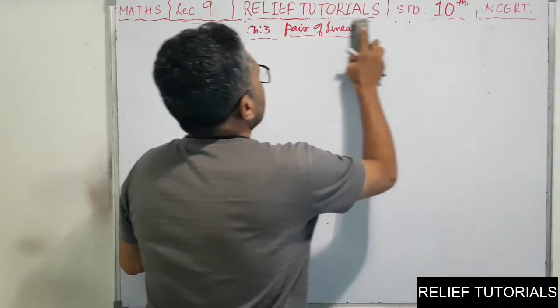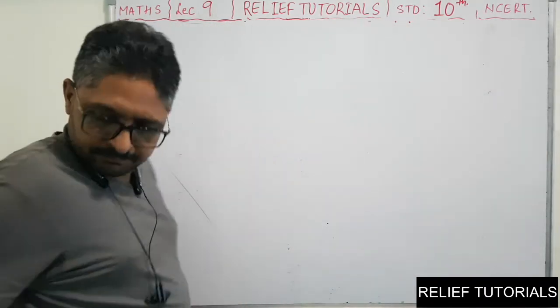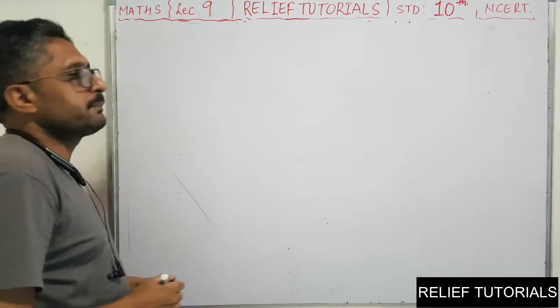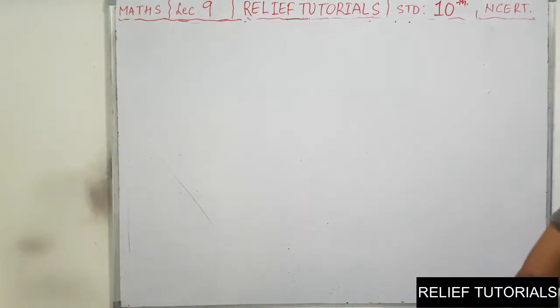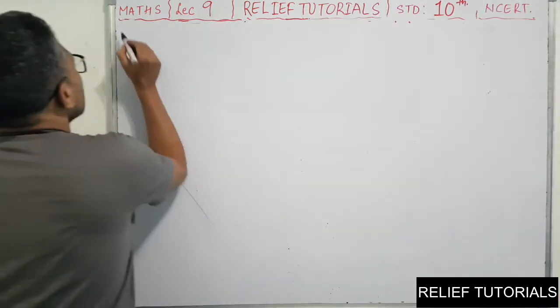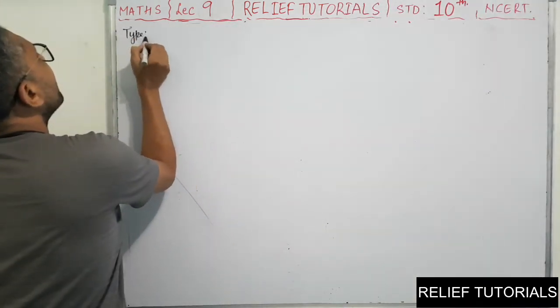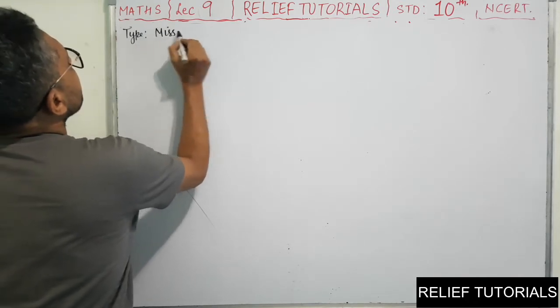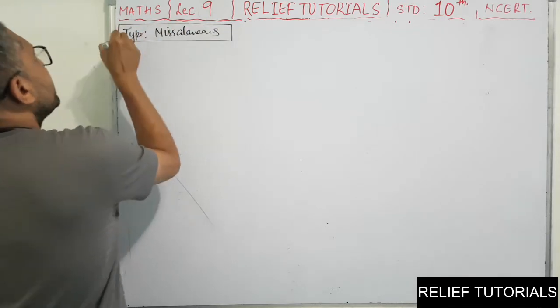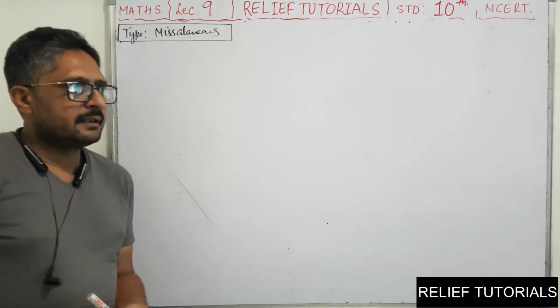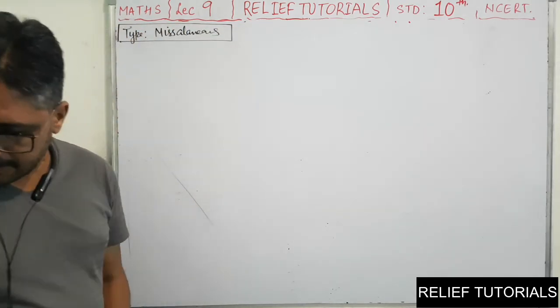I am going to rub the name of our chapter also. Now, type miscellaneous. Clear?